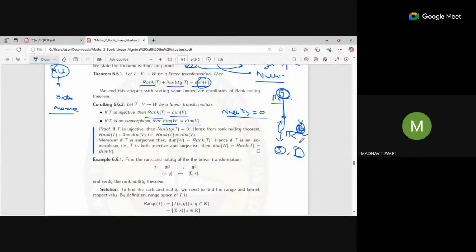It will not be onto in this case. If it is an isomorphism, all the points in the codomain are images of points in the domain, so their dimensions should match.